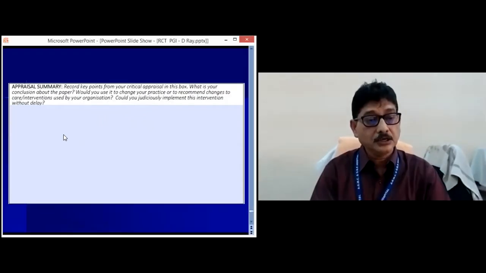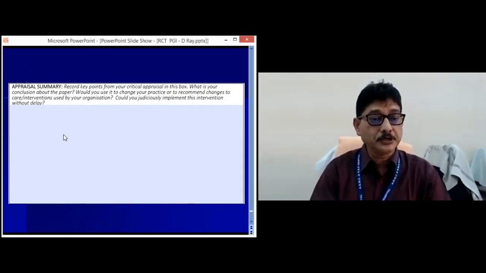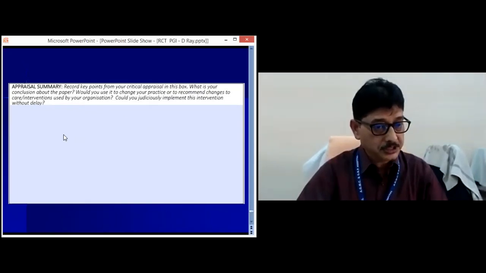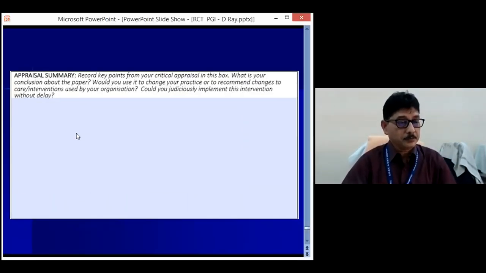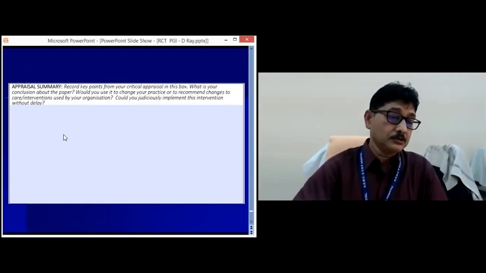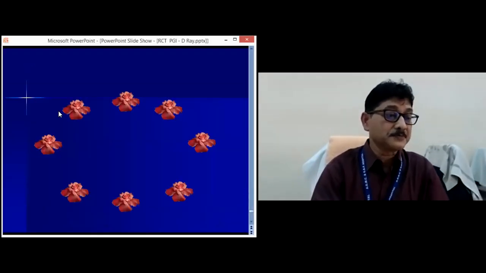So for any RCT, the protocol is to be designed by the SPIRIT guideline, then it is to be conducted properly as per the protocol, and then reported as per the CONSORT guideline. And once anybody wants to critically appraise it, that is to be done following the CASP guideline. So that's all from my side. Thank you.